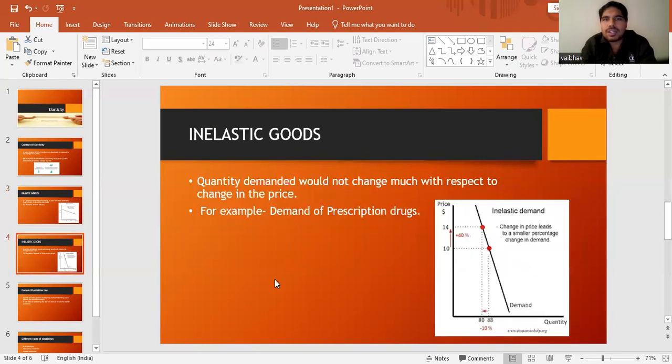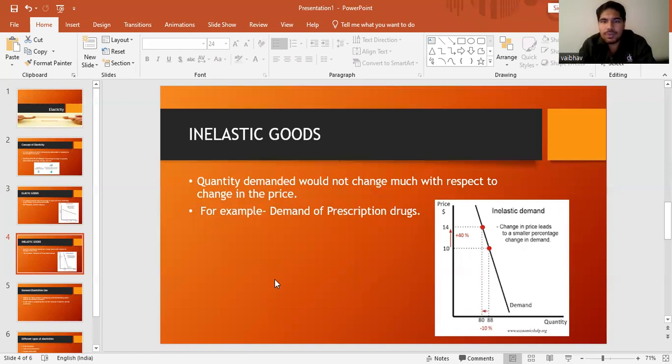And there is also inelastic goods. Let's take an example of things which are very mandatory in people's lives: prescription drugs, prescription medicines. If a person needs a specific medicine for survival, let's take the example of insulin.